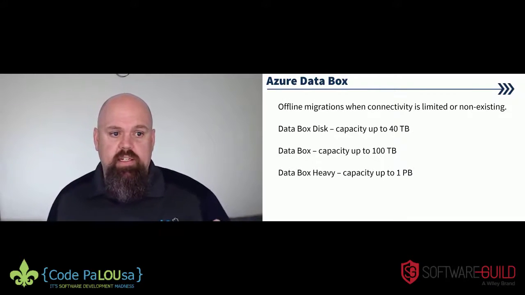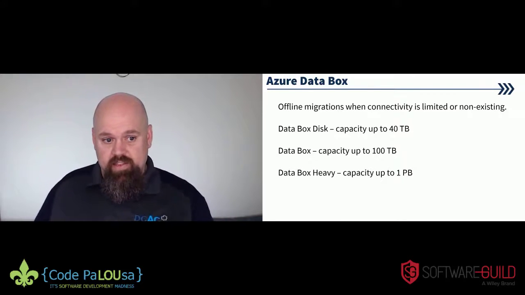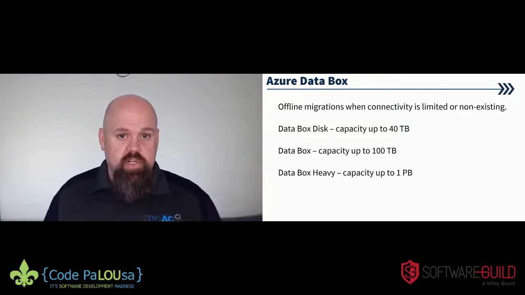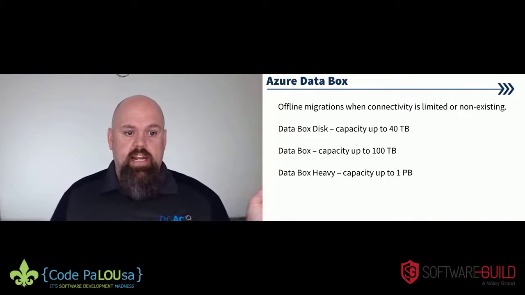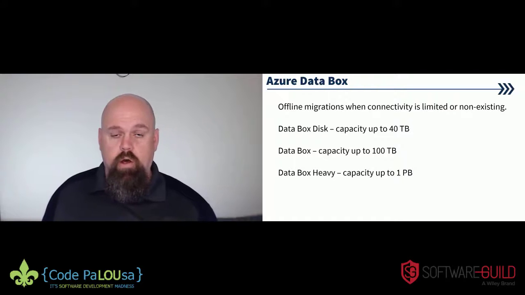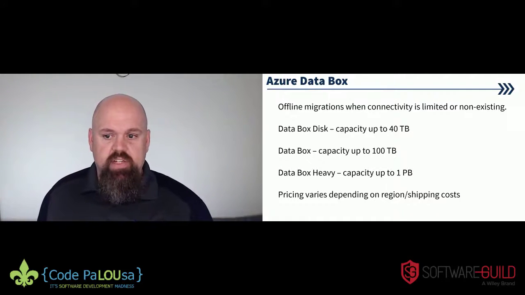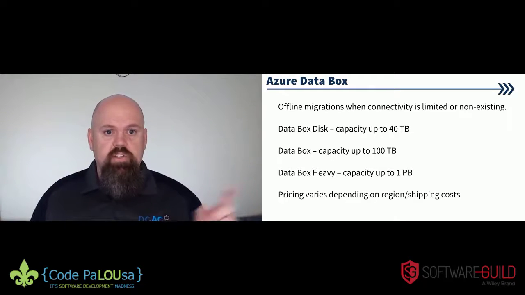Obviously the Data Box Disk, which is smaller, is going to be cheaper in freight than the Data Box Heavy. You pay for the shipping costs, not only from Microsoft to you, but then from you to Microsoft. So if you're shipping the Data Box Heavy across the United States, that price could be very different. Pricing varies depending on where you're shipping things to and the shipping costs of the provider.